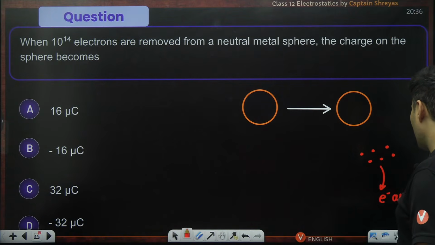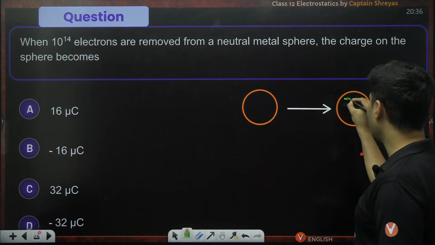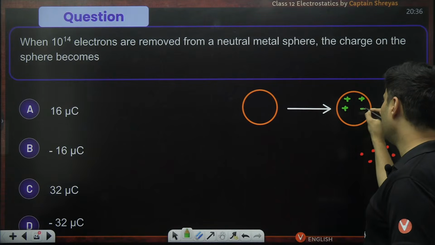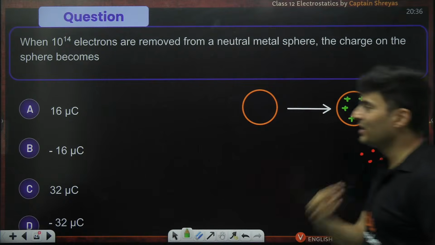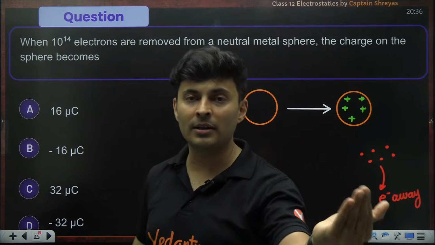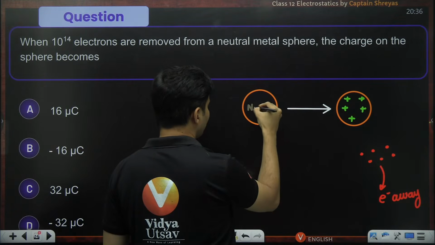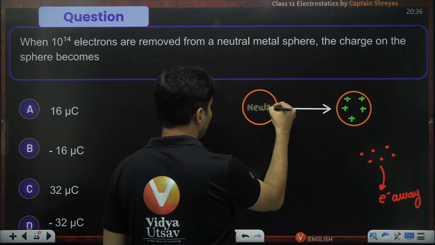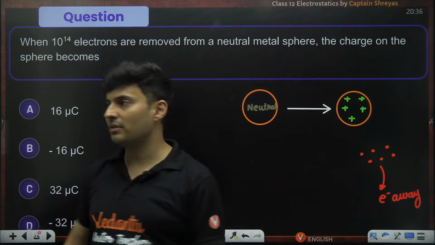If you take electrons away, what will happen? The sphere will 100% become positively charged, isn't it? The sphere will become positively charged because electrons are gone. Earlier, it was an electrically neutral sphere. So when you take it out, obviously positive charge will remain.